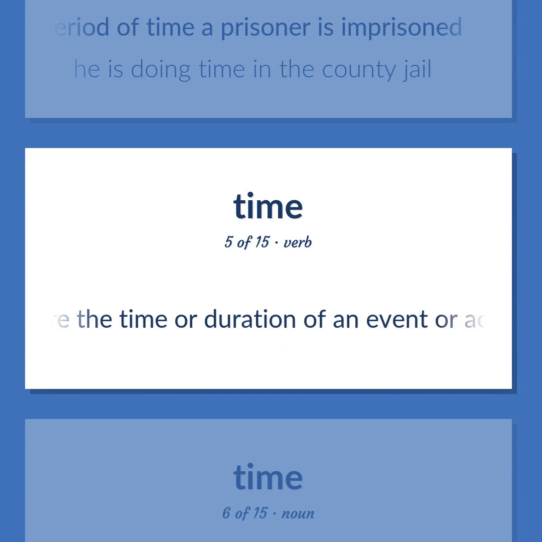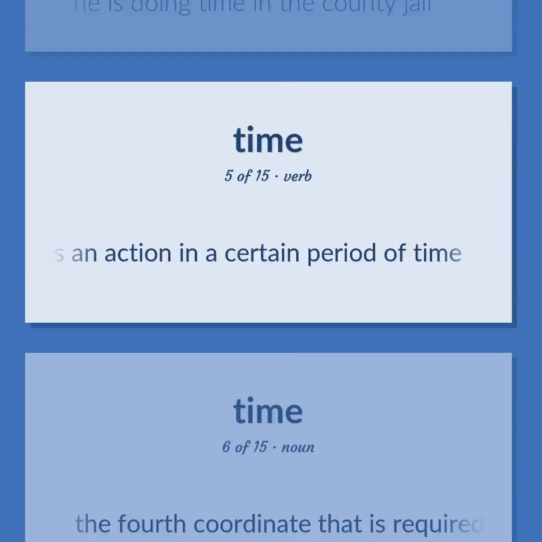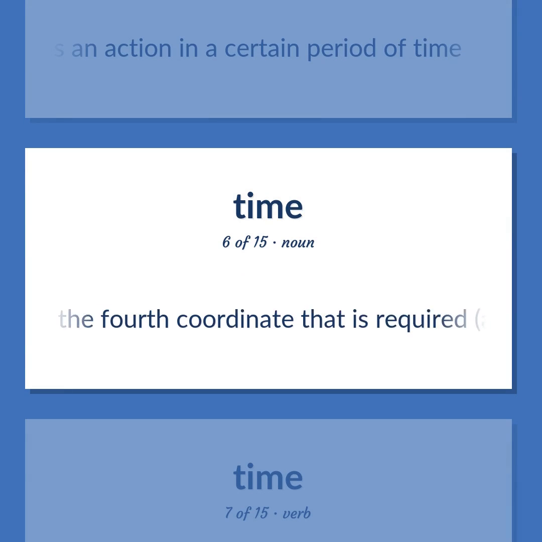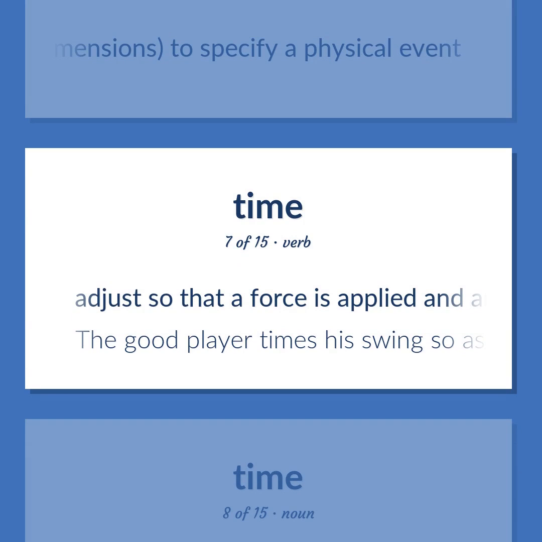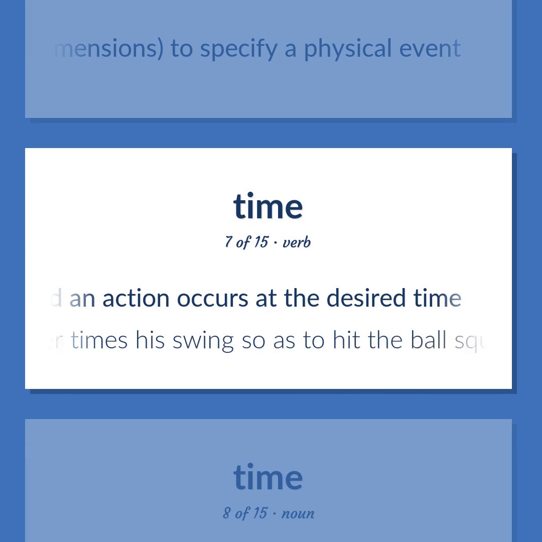Measure the time or duration of an event or action or the person who performs an action in a certain period of time. The fourth coordinate that is required, along with three spatial dimensions, to specify a physical event. Adjust so that a force is applied and an action occurs at the desired time. The good player times his swing so as to hit the ball squarely.